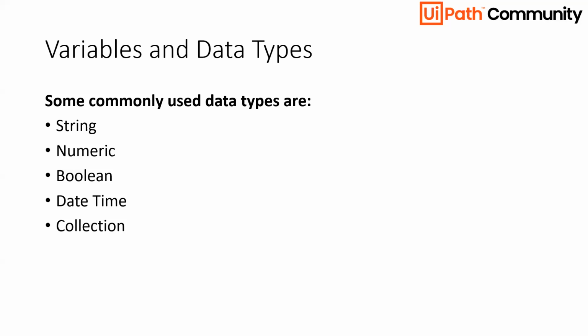Now after that the last one is generic value. So sometimes we are not sure what value will be coming. In those cases we use generic value, which considers the value to be either string, numeric, or boolean.